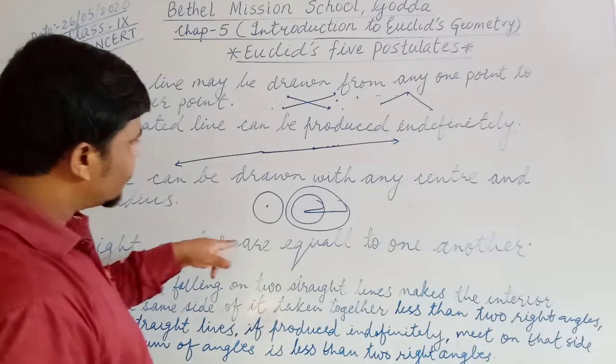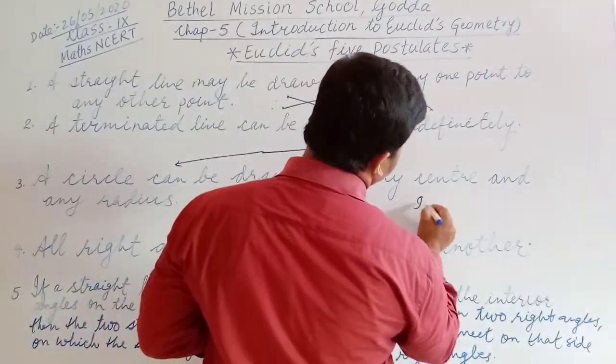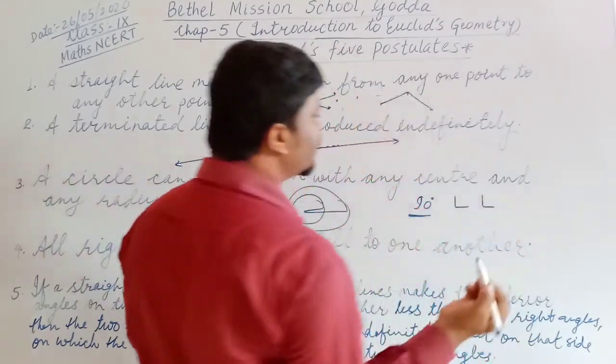All right angles are equal to one another. Okay, right angles means what? 90 degree. So all the right angles will be equal to one another.